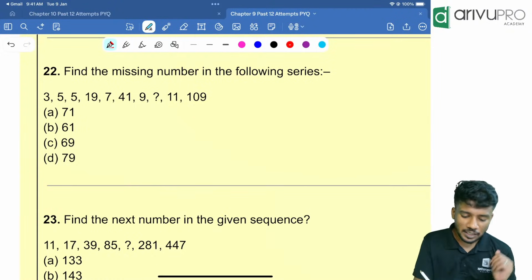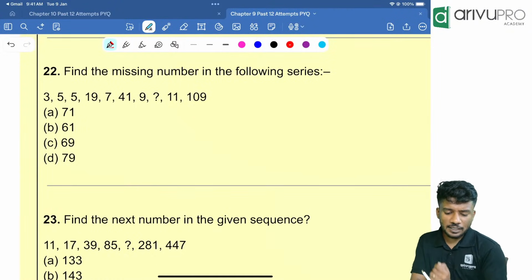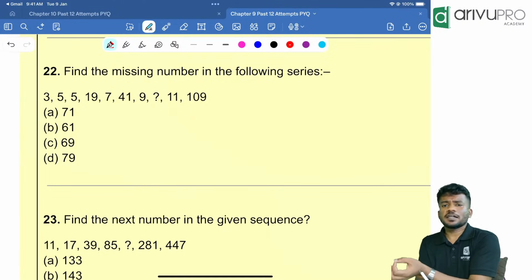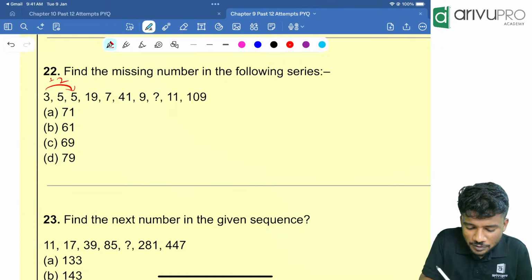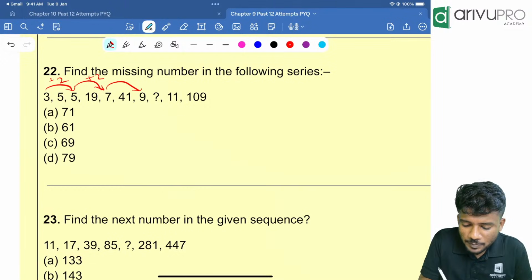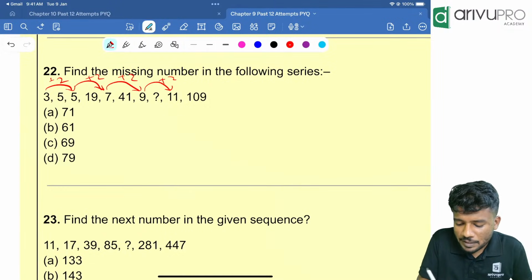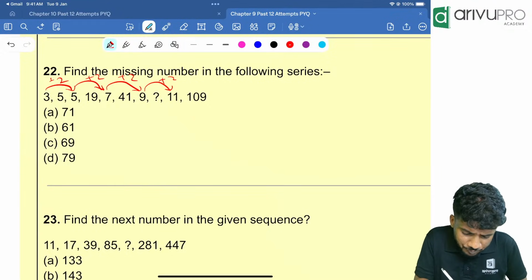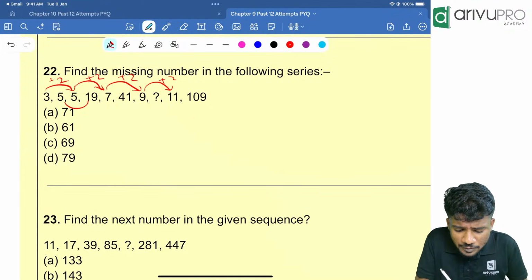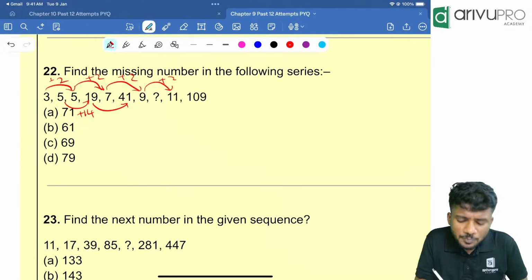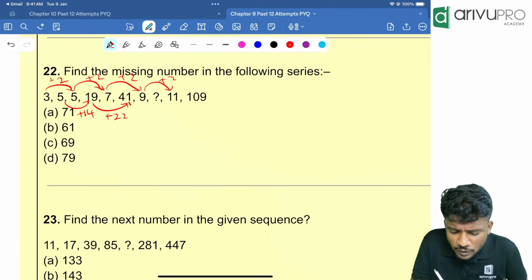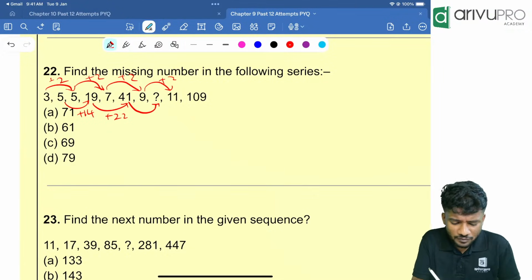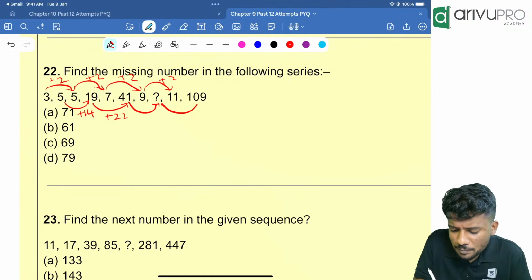Next question, 3, 5, 5, 19, 7, 41, 9, dash, 11, 109. It is a question based on alternating series. 3 is becoming 5, that means plus 2. 5 is becoming 7, plus 2. 7 is becoming 9, plus 2. 9 is becoming 11, plus 2. So that is the pattern. Now look here, 5 is becoming 19, that means plus 14. Then 19 is becoming 41, that is plus 22. Then 41 is becoming some other number, we will find it in some time, and that some other number is becoming 109.